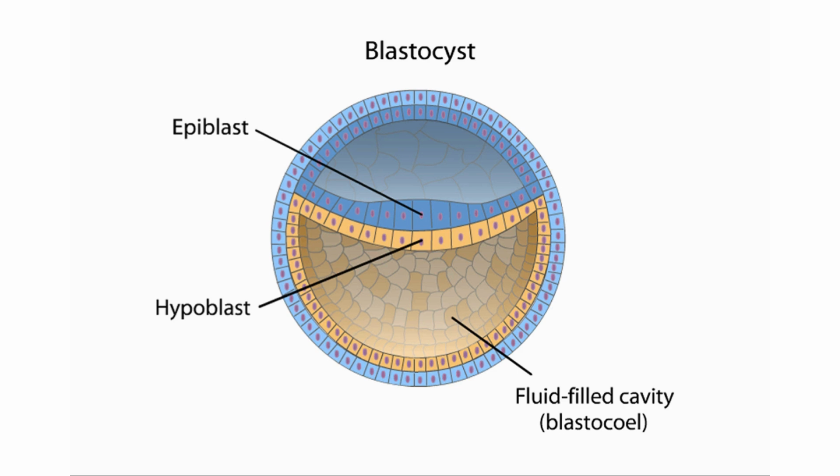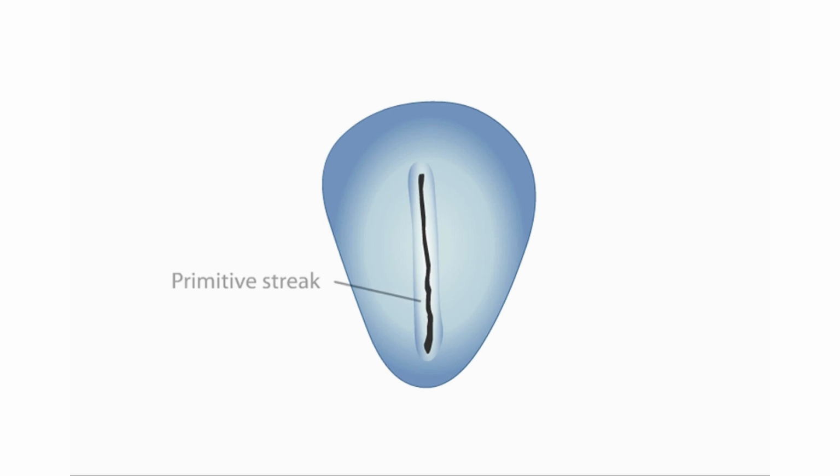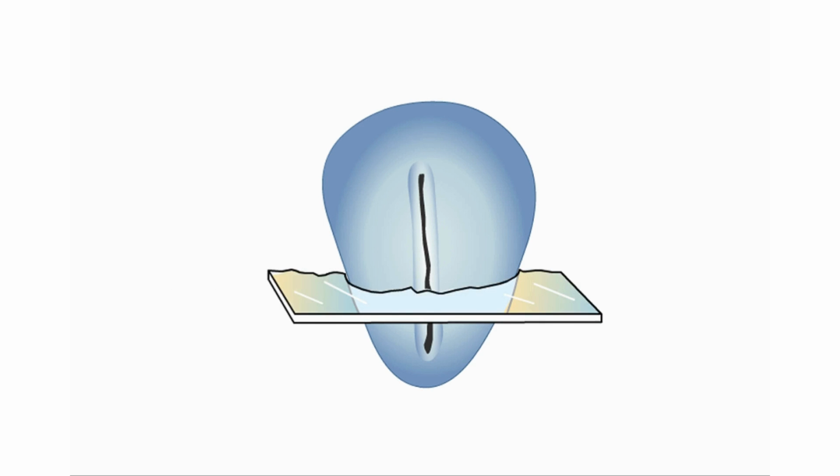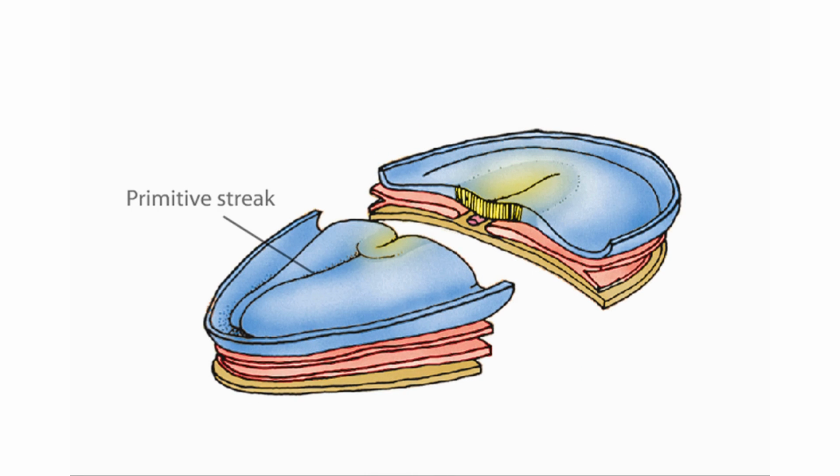Critical to the early development of all vertebrate embryos is the process of gastrulation, which occurs between day 13 to 19. Gastrulation results from the movement of cells toward the middle and then forward along the midline to form a groove called the primitive streak. The end result is the production of the three primitive cell layers: the endoderm, the mesoderm, and the ectoderm.